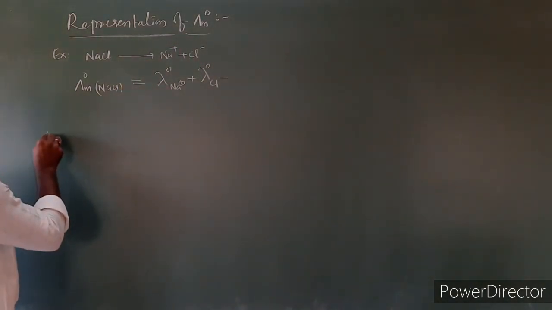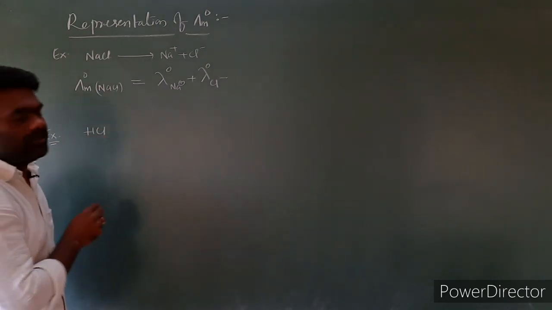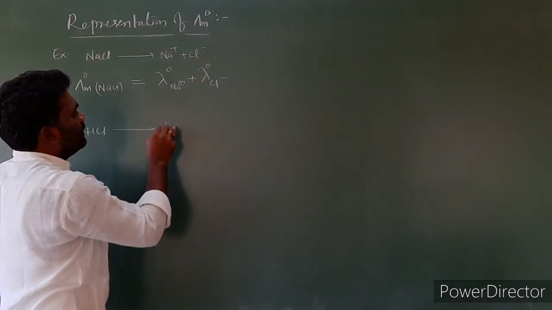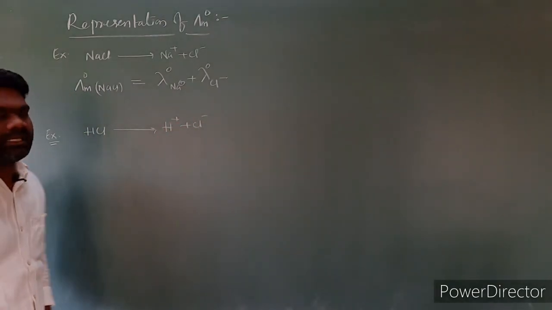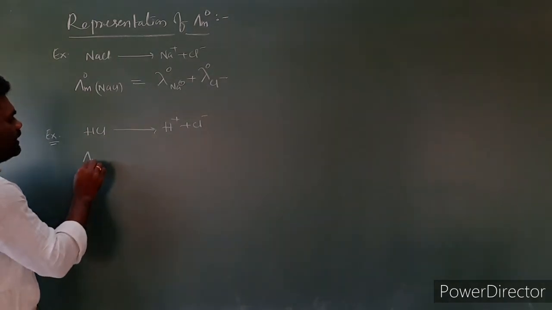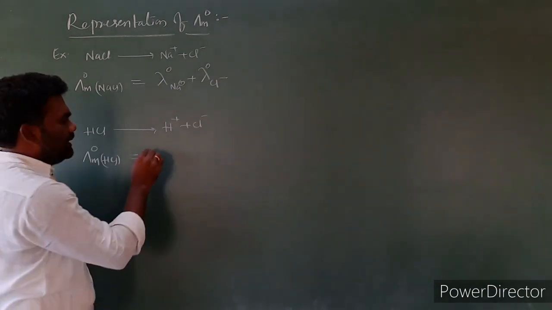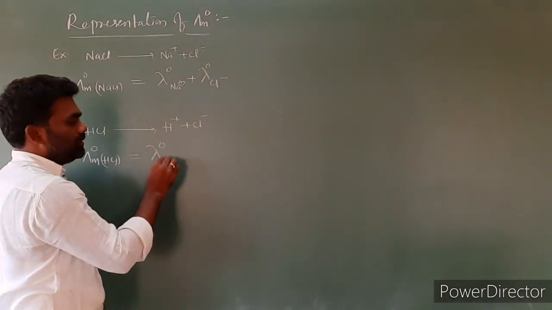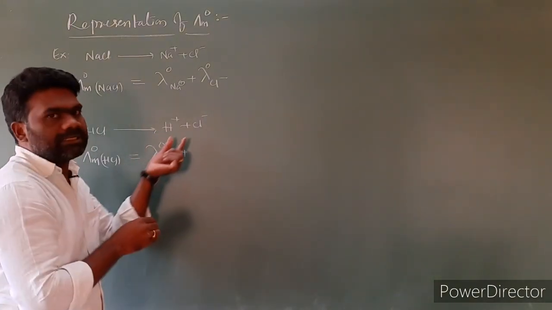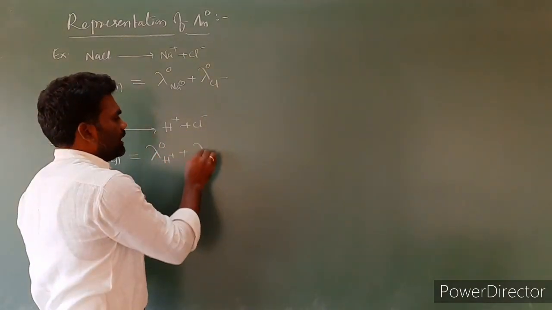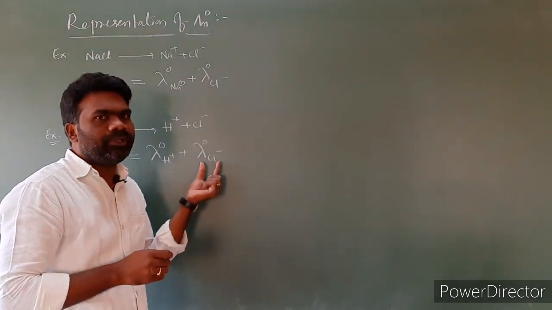Let us take one more example, hydrochloric acid, HCl. This is dissociated into H plus and Cl minus. Then lambda m naught of HCl is equal to the limiting molar conductivity of H plus ion, the cation, plus the limiting molar conductivity of anion, lambda naught Cl minus ion.